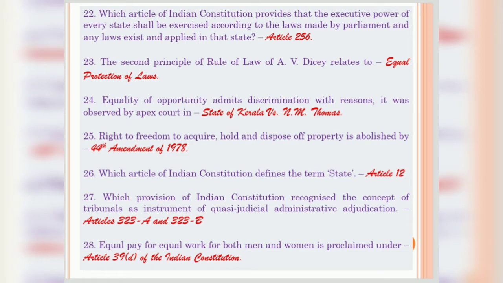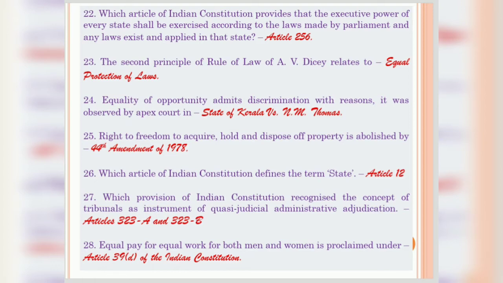Question number 26. Which article of Indian Constitution defines the term state? It is defined in Article 12. Question number 27. Which provisions of Indian Constitution recognize the concept of tribunals as instrument of quasi-judicial administrative adjudication? It is provided in Article 323A and Article 323B.